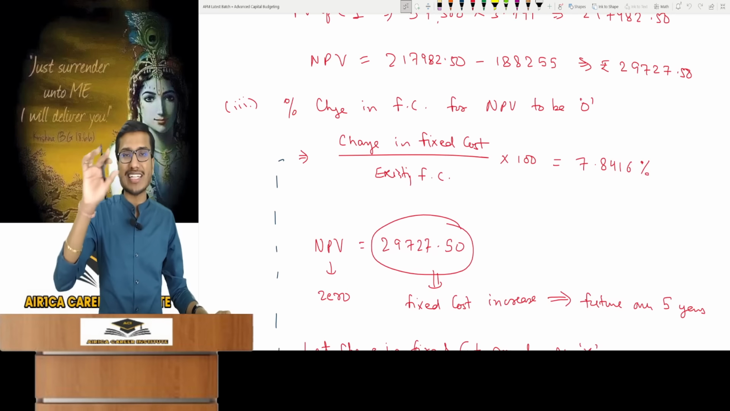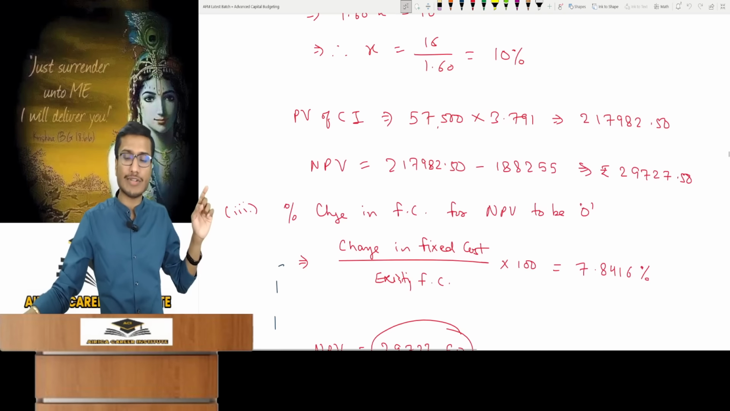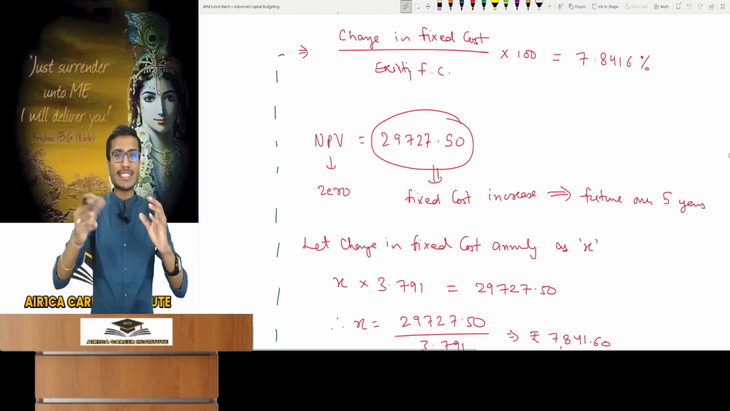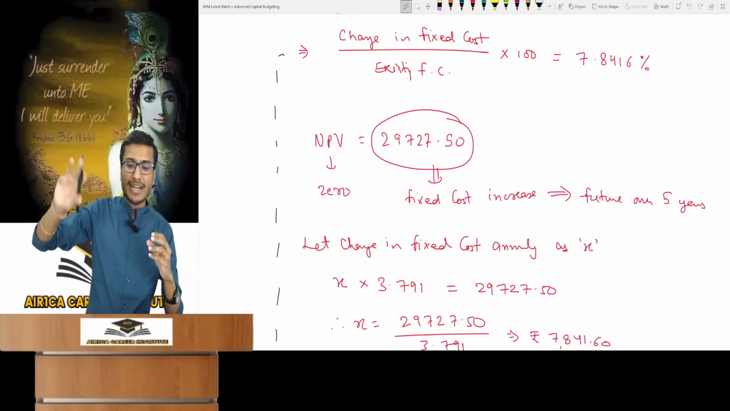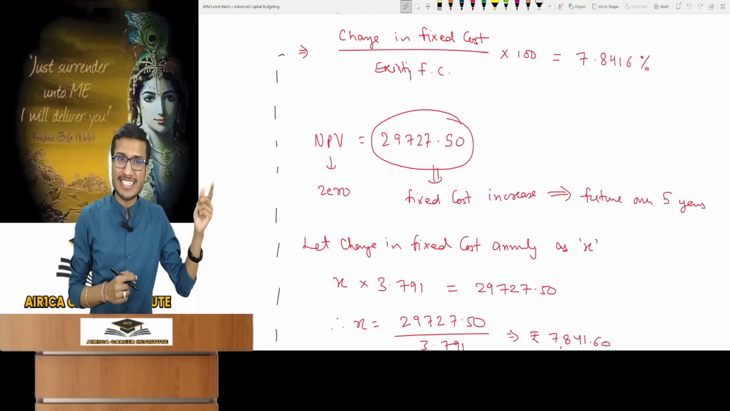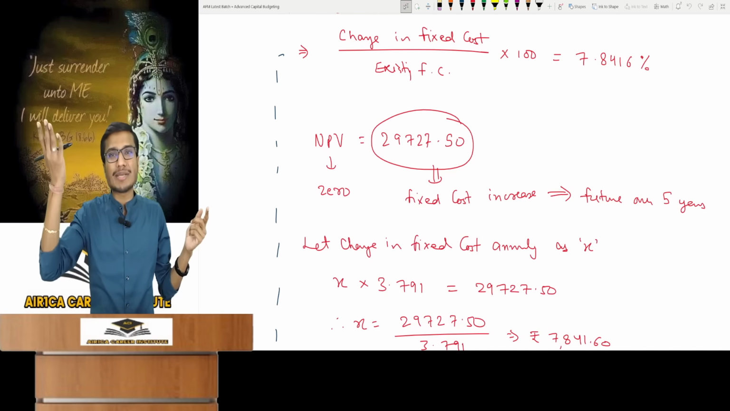How will you proceed? NPV is 29,727.50. This is what you have to make 0. How can this be made 0? By increasing the fixed cost, if we increase it for 5 years in the future. By how much? By this amount. My NPV is 0, but that will increase in the future.